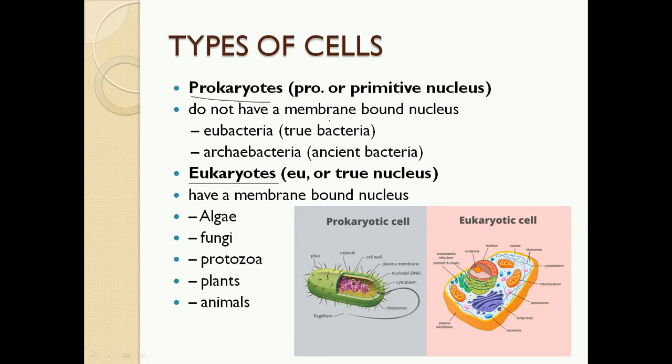Don't get confused: our body is very complex and has many types of cells in different organs and tissues. Like our heart cells, cardiac tissue cells, are different from kidney cells, lung cells, and brain cells, neural cells. Different kinds of cells are there in the body, but all those cells are included in the eukaryotic type.